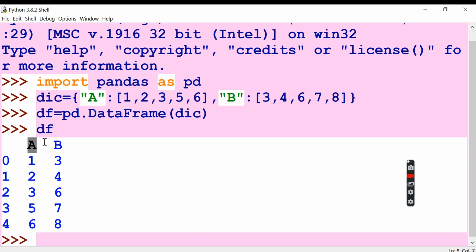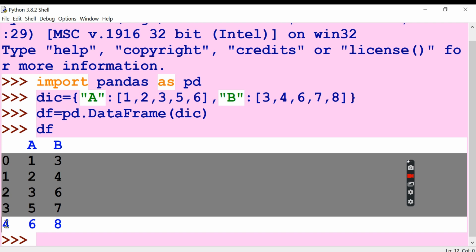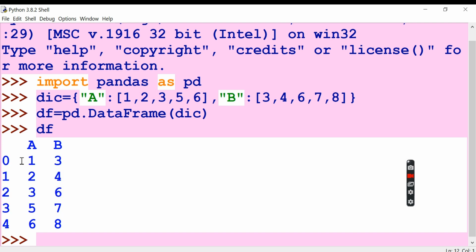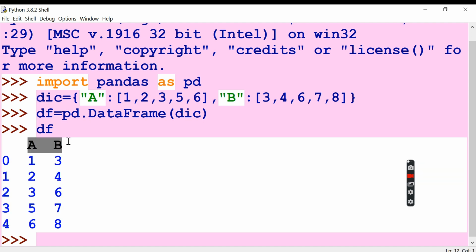The column name is this one. These indexes 0, 1, 2, 3, 4 are generated by the system automatically. If you are not going to give any index, the system will automatically create a row index. Column names are also optional, but here I am going to use this one as a column name. The system automatically makes the key the column name, and the other things, the values, will be in rows. Okay, so this is what data frames are.